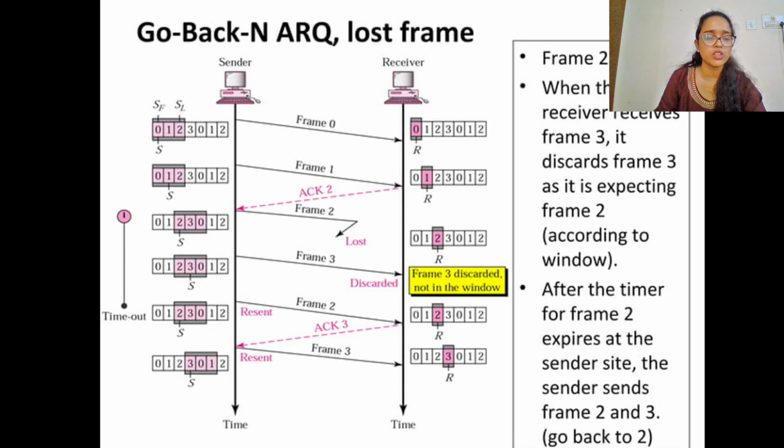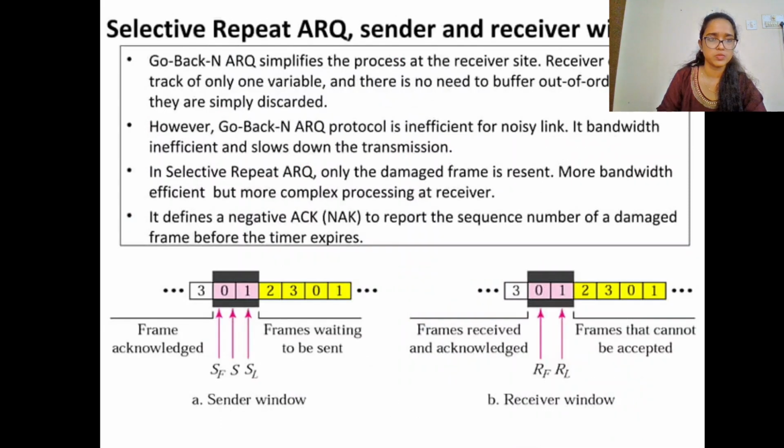If a frame has been lost, the sender will send the frames again from the point where the frame was lost. In Go-Back-N ARQ, at the receiver side, the receiver only keeps track of one variable. There is no need to buffer out of order frames. They are simply discarded. However, the Go-Back-N ARQ protocol is inefficient for noisy links.